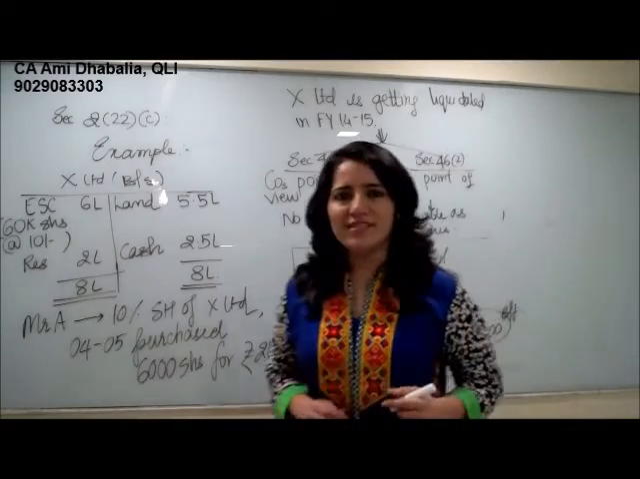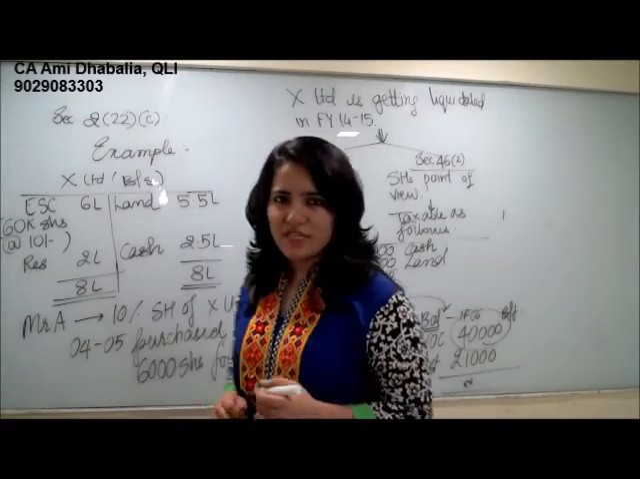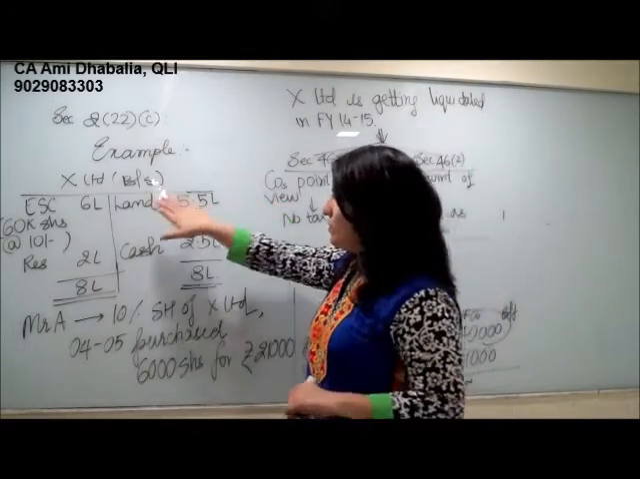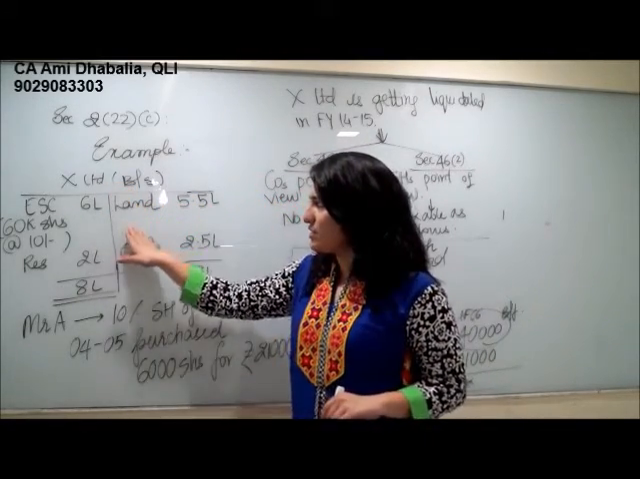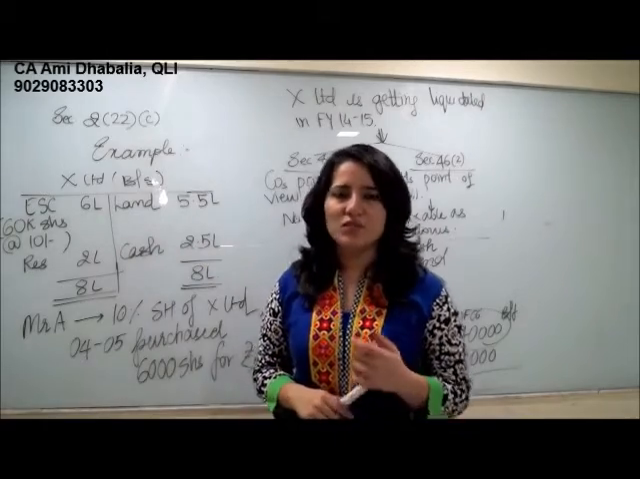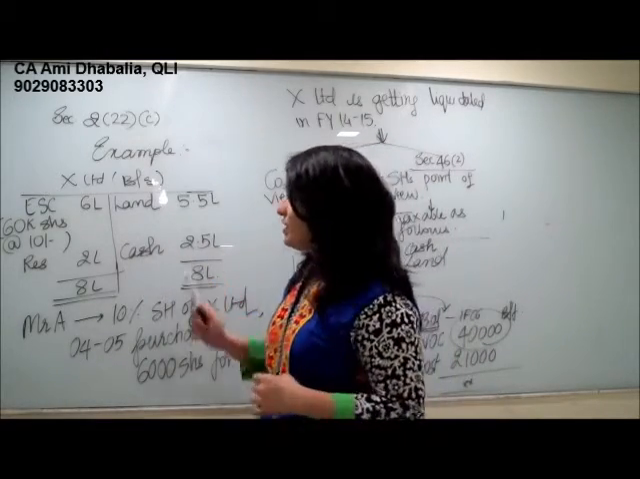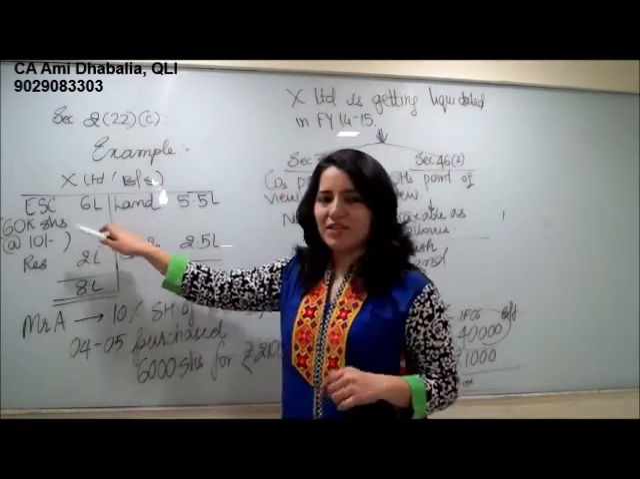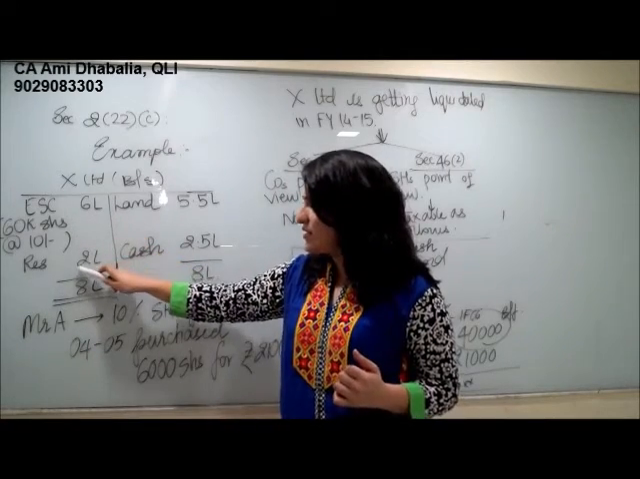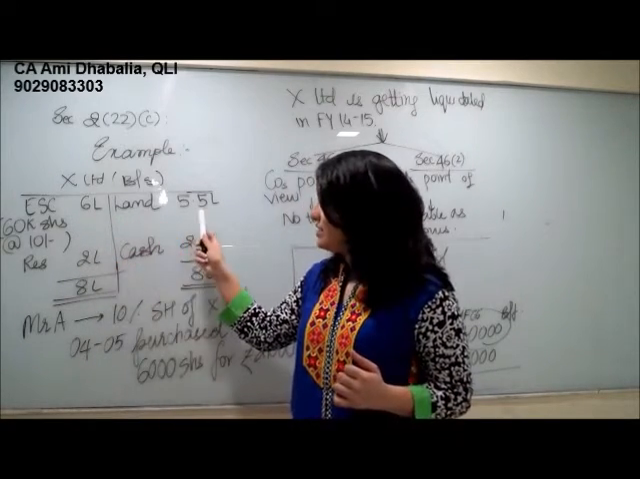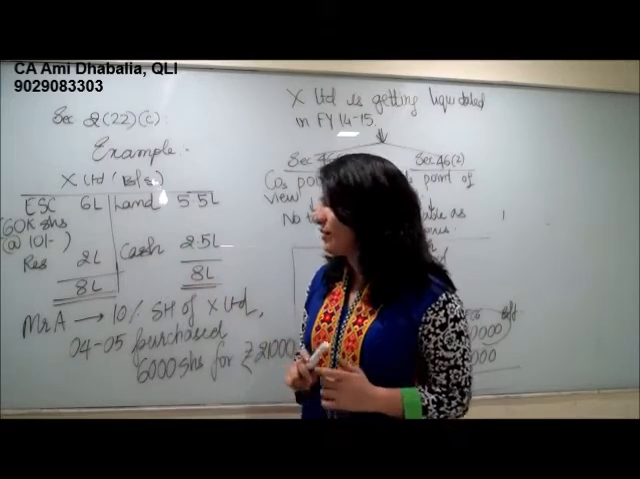So we shall understand section 2(22)(c) with help of an example. Now, X Limited balance sheet is given. Now X Limited is a company which is going into liquidation. Equity share capital is 60,000 shares at the rate of 6 lakh. Reserves are 2 lakh. Land is 5.5 lakh and cash is 2.5 lakh.